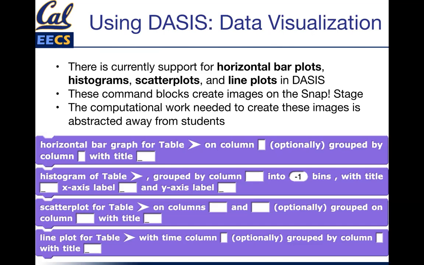And the best part of these blocks is that they do not have to do a bunch of queries on a table to get to a table that could be visualized. All they must do is provide a valid table as input, the grouping column, whatever other arguments they require for that block, and then bam, they click the block and it all happens for them. They do not have to do any extra work beyond that. And I'll show that off in the demo as well.